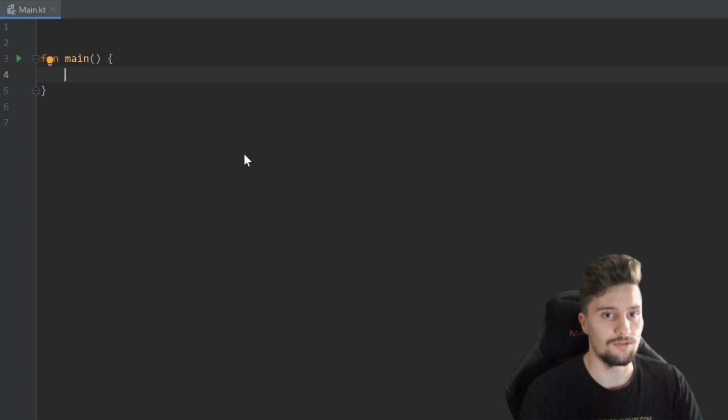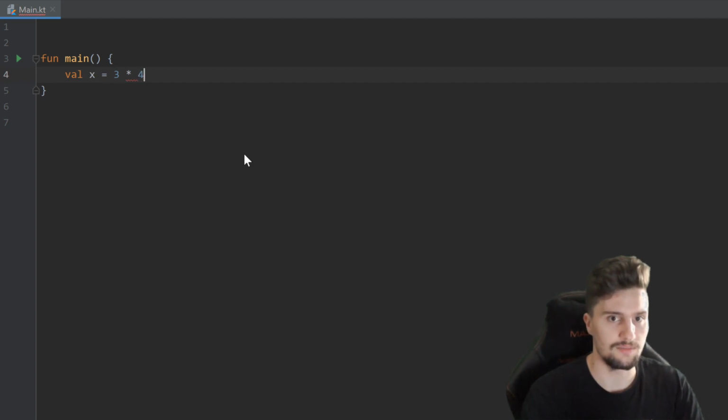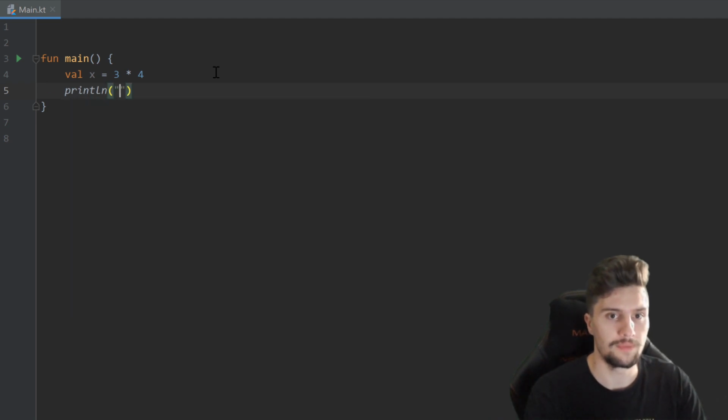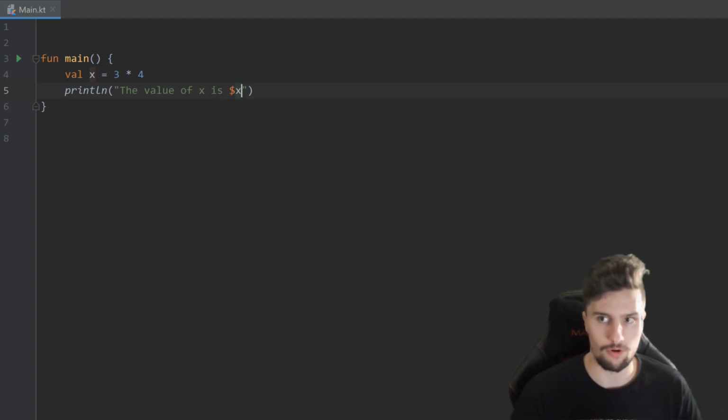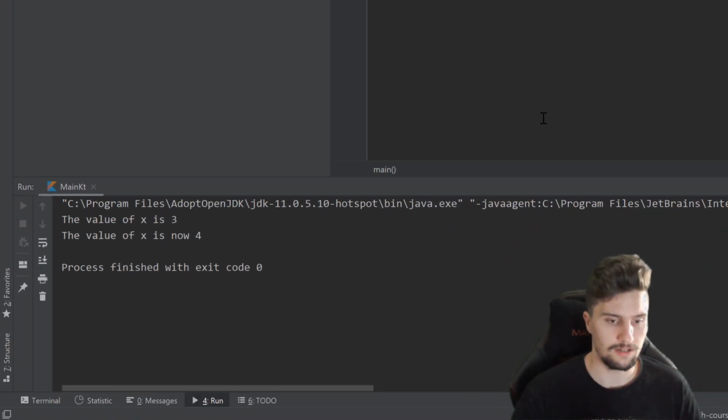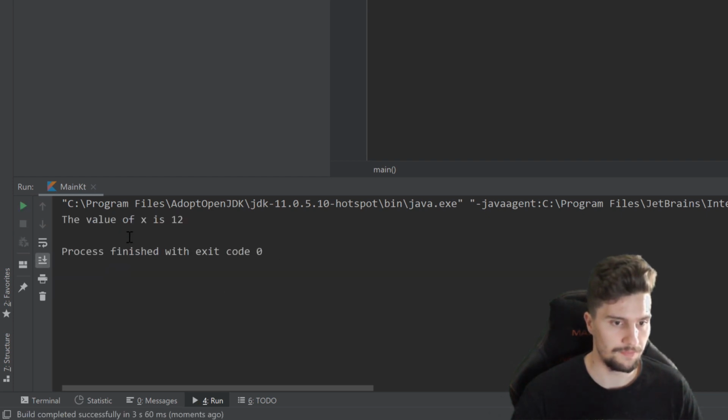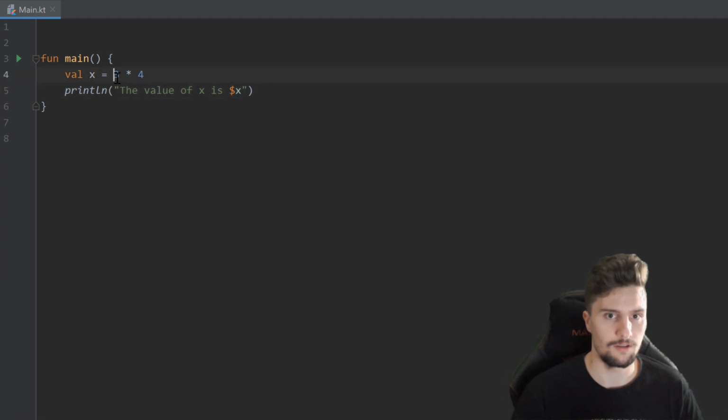So what we can do is we can create a val x, and set that to, for example, 3 times 4 with this asterisk. And if we would now print that again to our console, so println, the value of x is $x, and run our program. Take a look in our console in the bottom here. You can see now it prints the value of x is 12 because it calculated 3 times 4 and saved the value in our variable x.